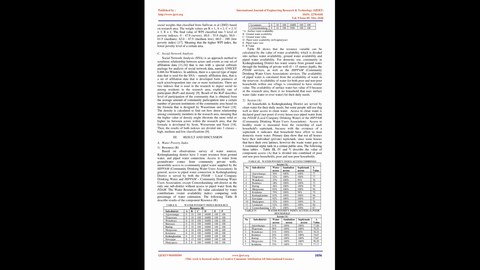Access to clean water is the percentage of the population served by the clean water pipeline by PDAM, the local water company. Access to sanitation ownership is the percentage of the population who have a private latrine at home, while access to septic tank ownership is the percentage of the population who have a private or communal septic tank. 3. Capacity, C. The capacity component, C, consists of three components, covering 1, the level of public education, 2, the level of public health, and 3, the level of income distribution. The level of income distribution is calculated using the Gini index.